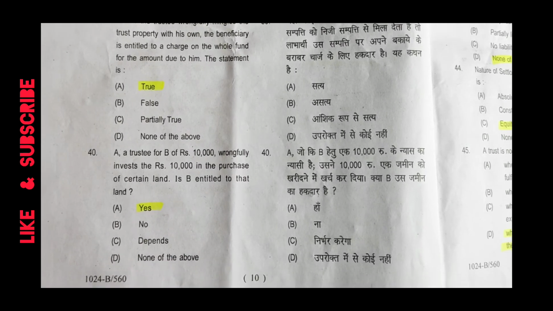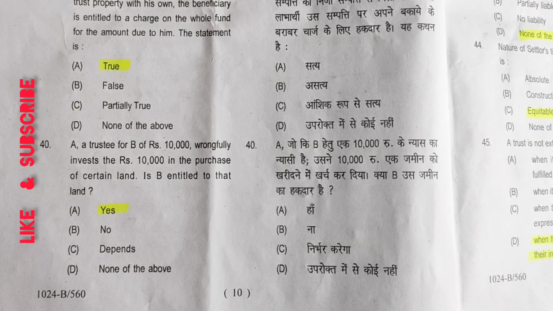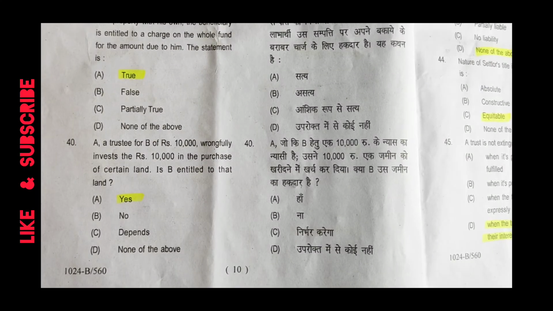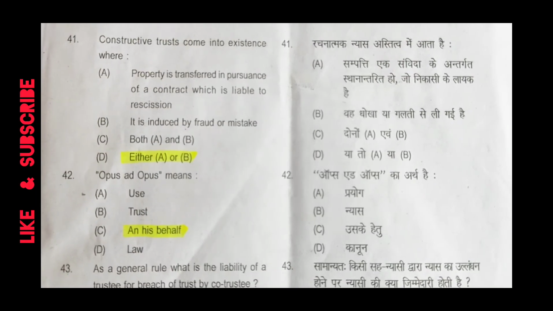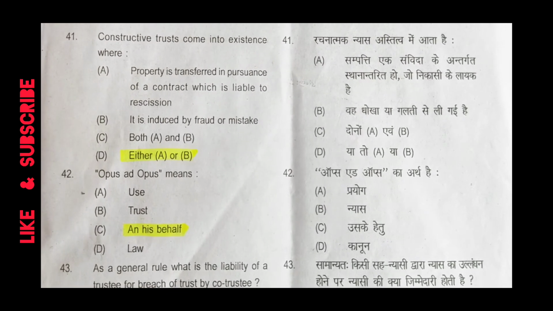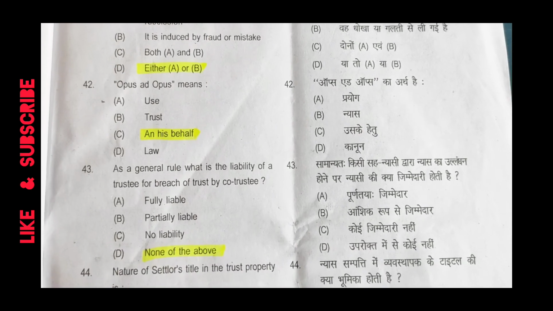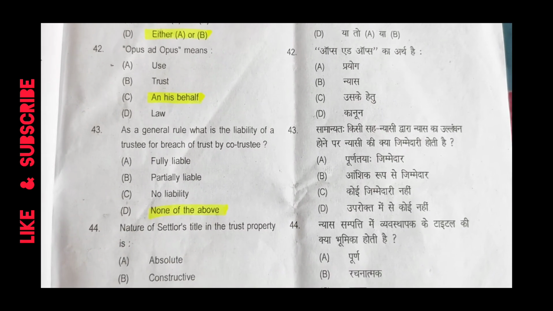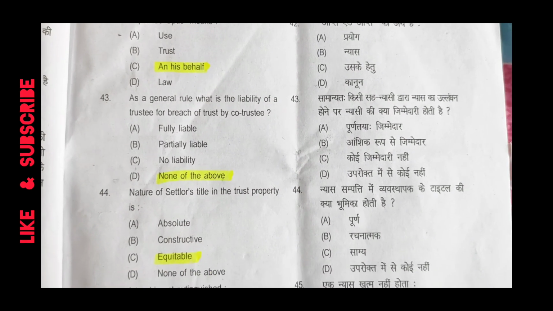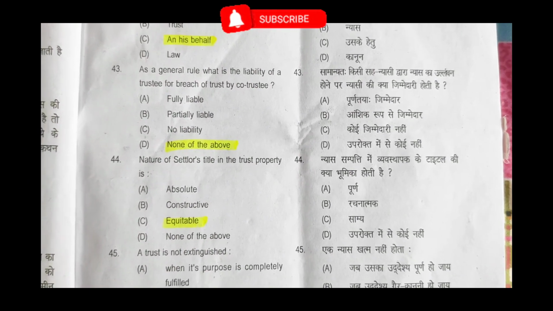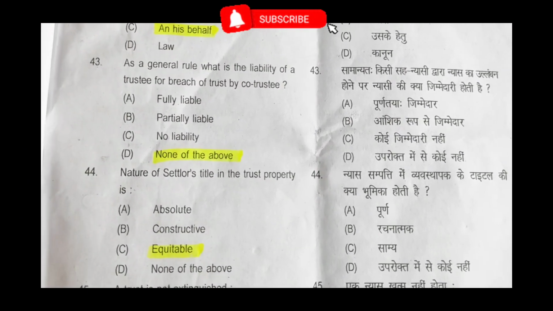The statement is true. A trustee for B of rupees 10,000 wrongfully invests the rupees 10,000 in the purchase of certain land. Is B entitled to that land? Yes. Constructive trust come into existence where? Either A or B. Opus ad opus means on his behalf. As a general rule, what is the liability of trustee for breach of trust by co-trustees? None of the above. Nature of settler's title in the trust property is equitable.